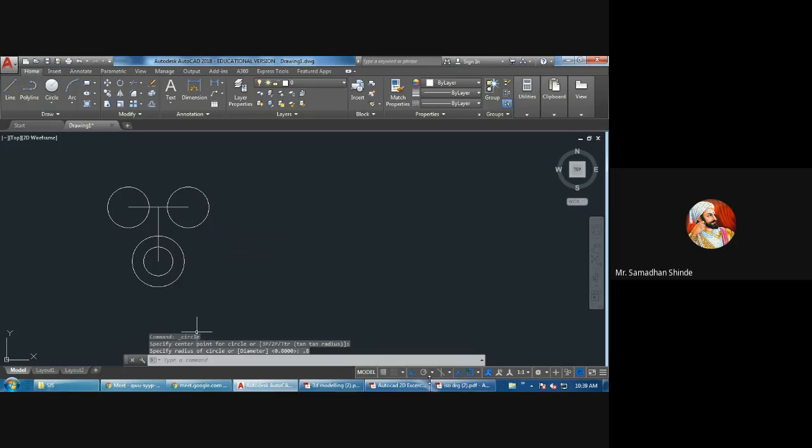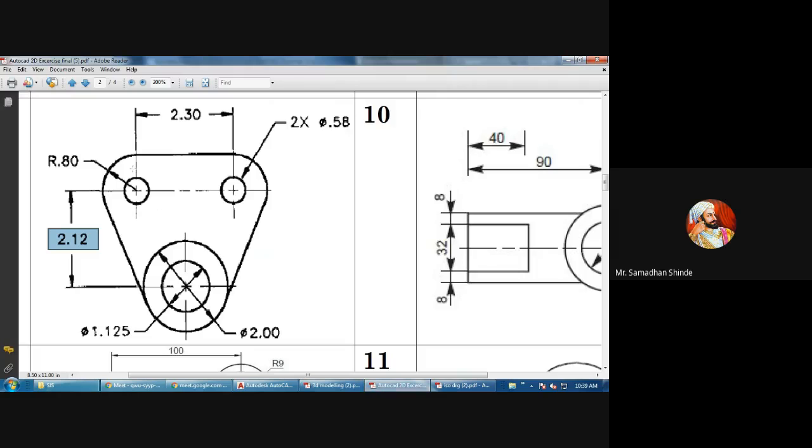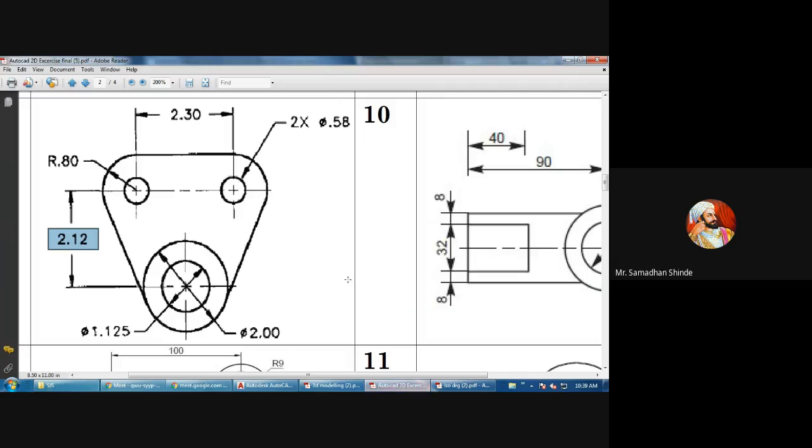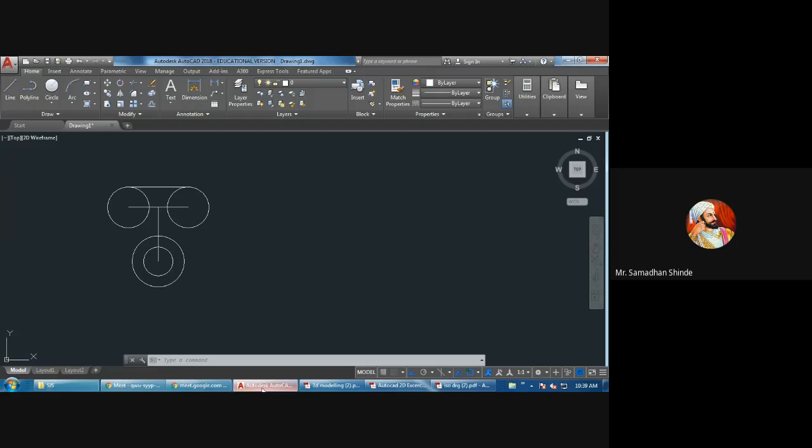Now what can be done? You can join these lines directly. There is no need, you can directly join a line from this to this. Then from here to here you have to draw a line which will be tangent. So I can draw a line. First I will draw a simple line.